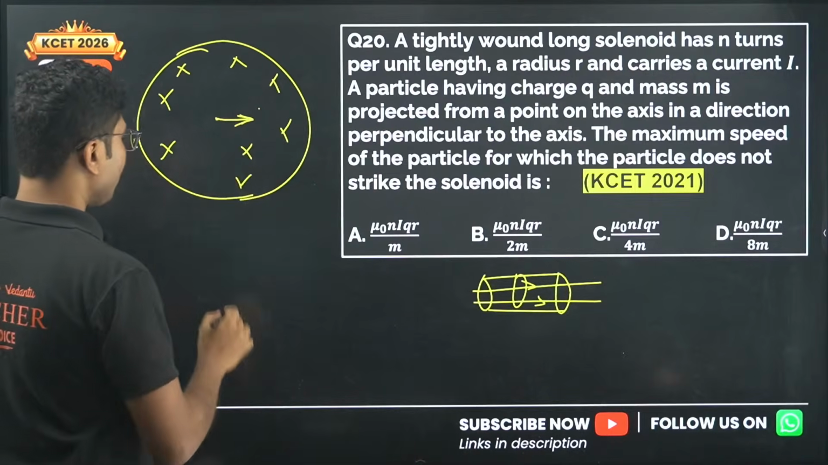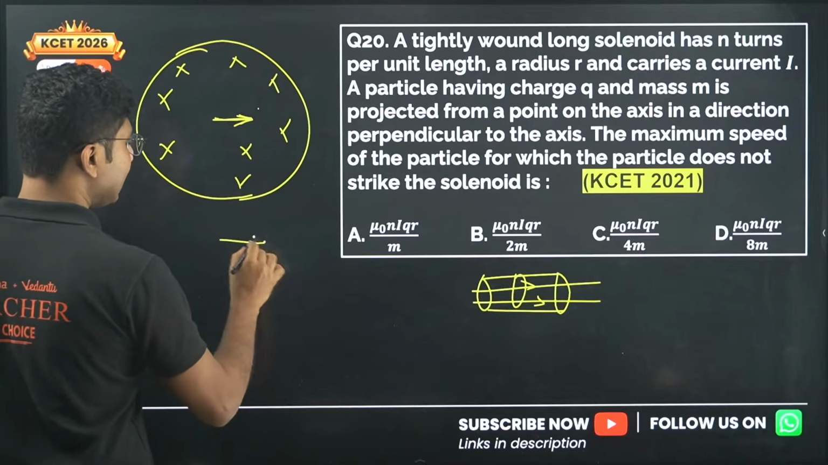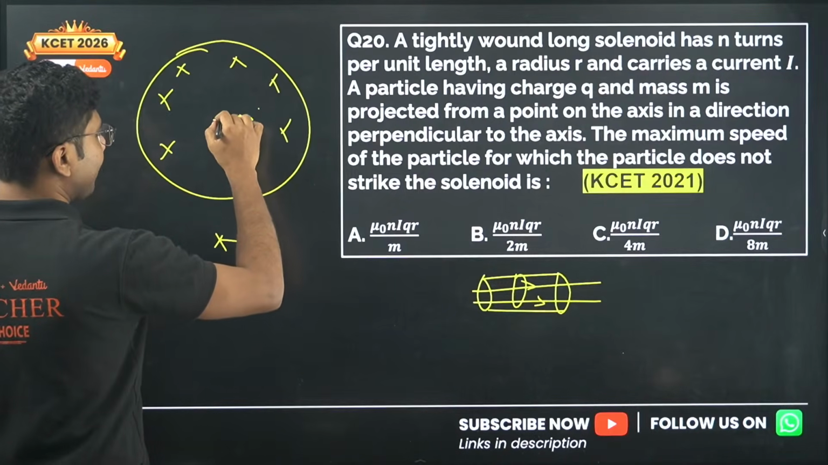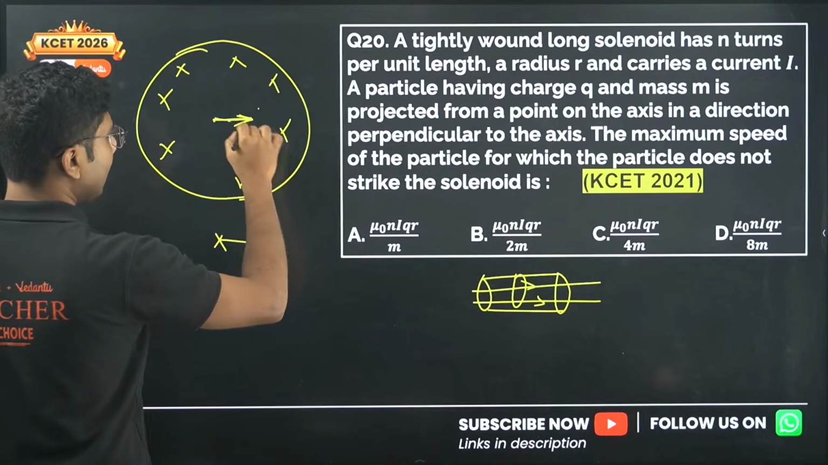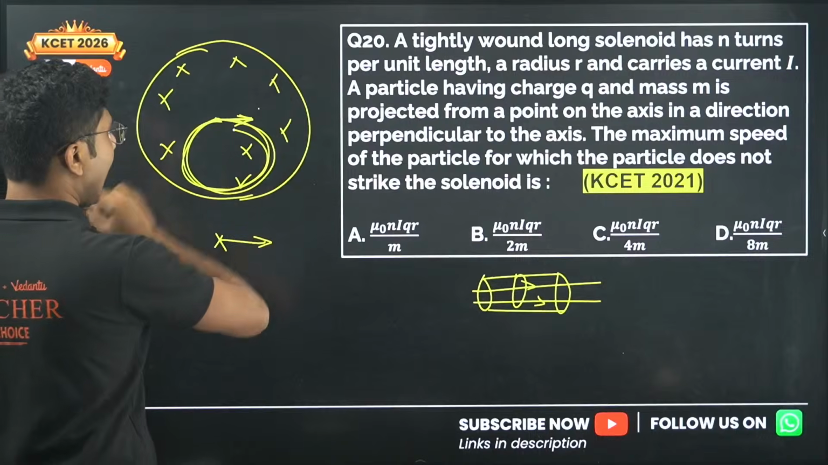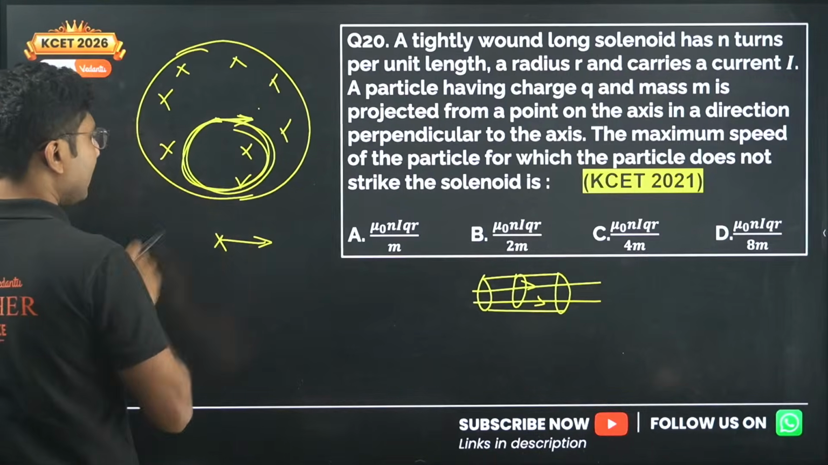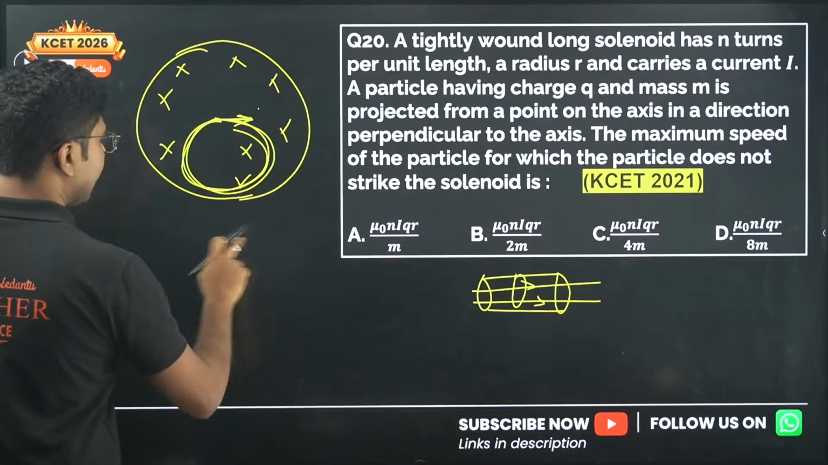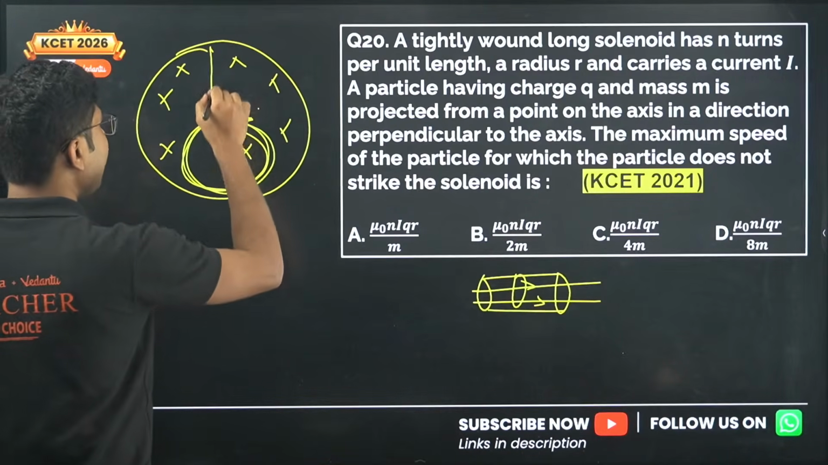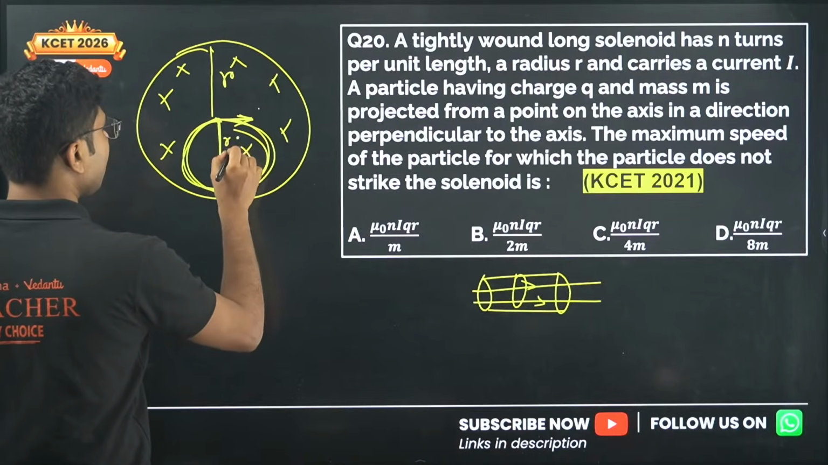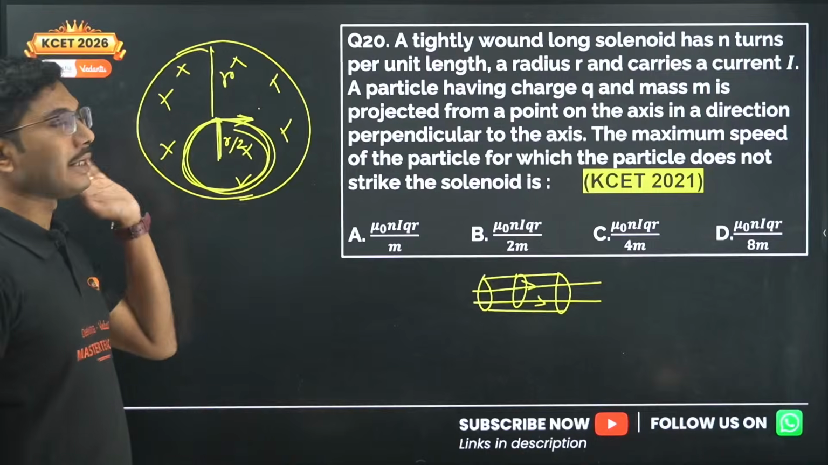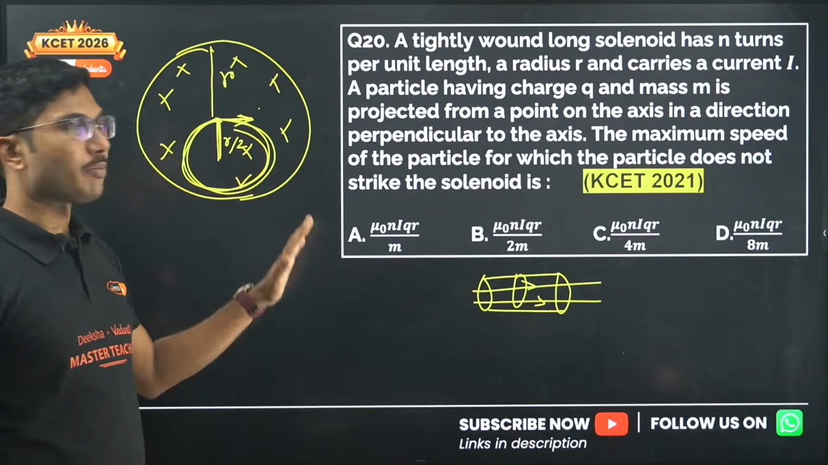Now what will happen? The velocity is in this direction, the magnetic field is into the page. That means the electron will start spinning like this. And if it does not strike the other edge of the solenoid, then the radius of this rotation should be half of the radius of the solenoid. That is the main logic. If you understand this, then the rest of the problem you can answer.